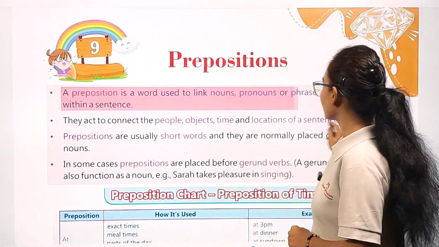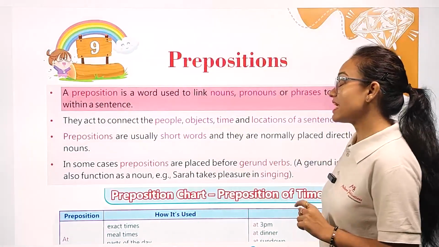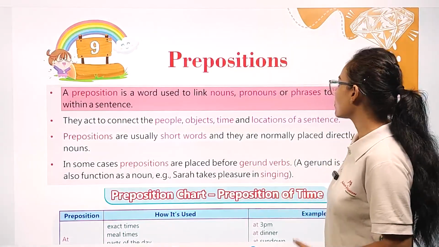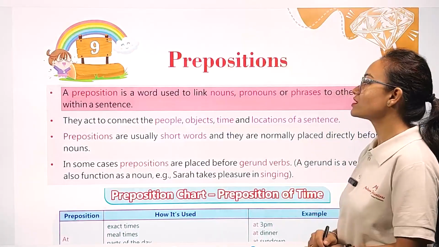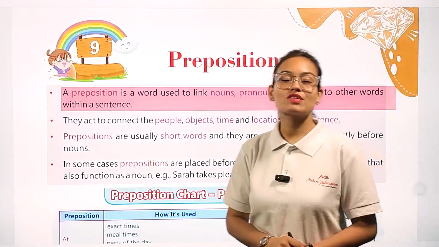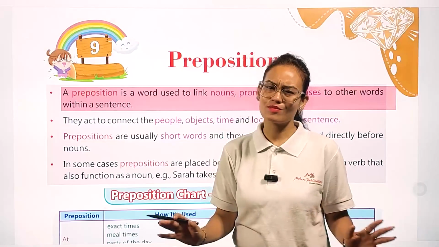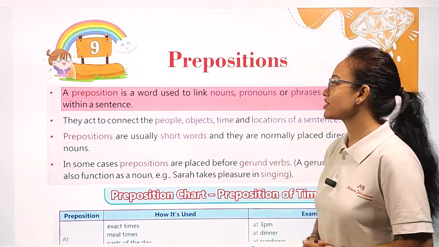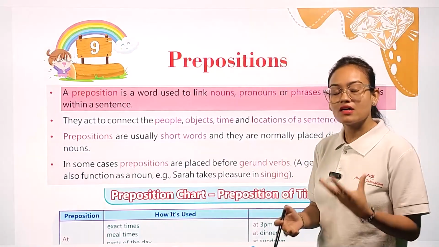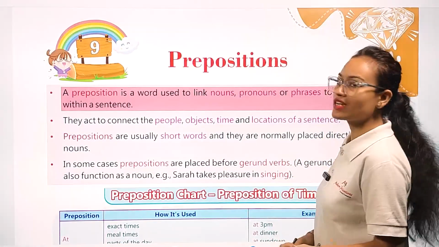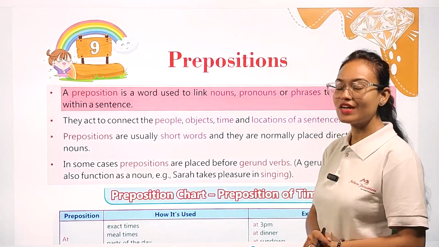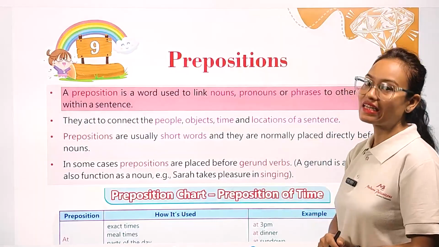A preposition is a word used to link nouns, pronouns or phrases to another word within a sentence. Okay. Now, what is the meaning of preposition? Linking word. Simple linking word. So, prepositions are those words in our grammar section which are used to connect nouns, pronouns or phrases to another word which is present in our sentences. That's why they are known as linking words.